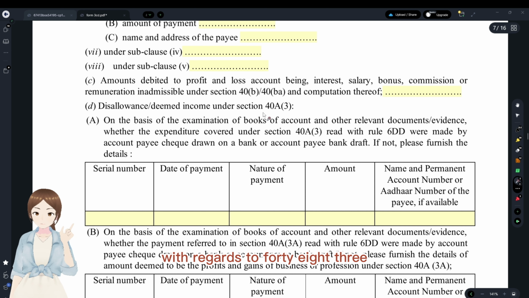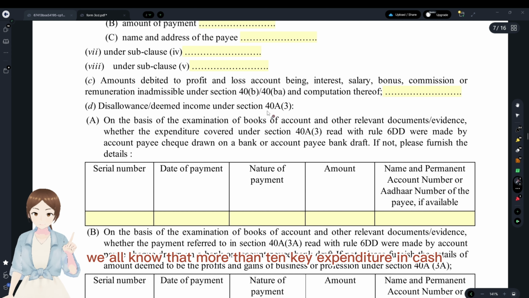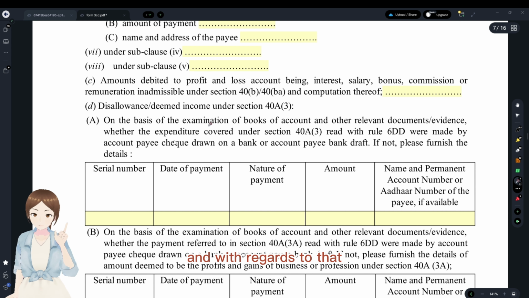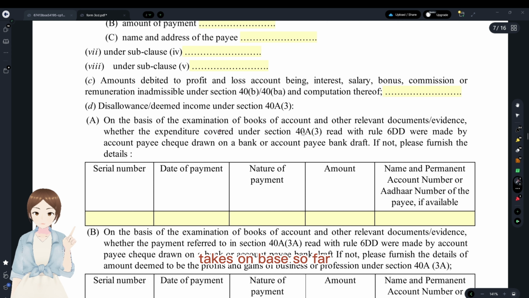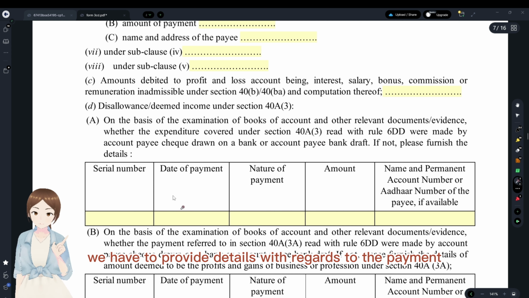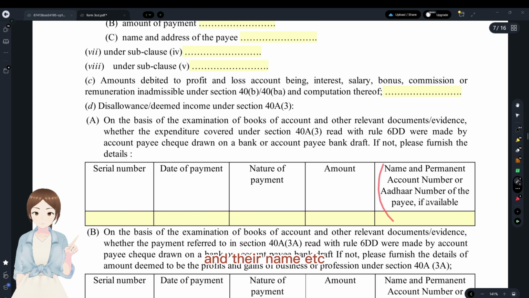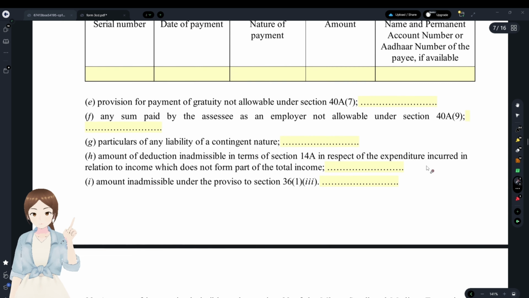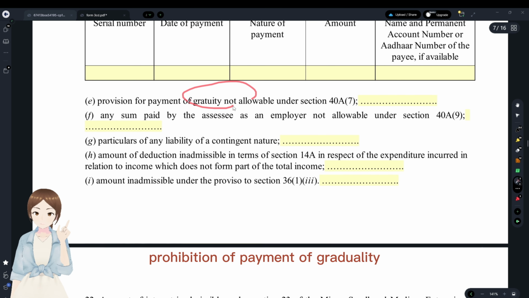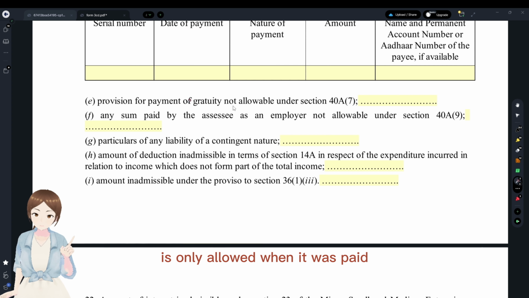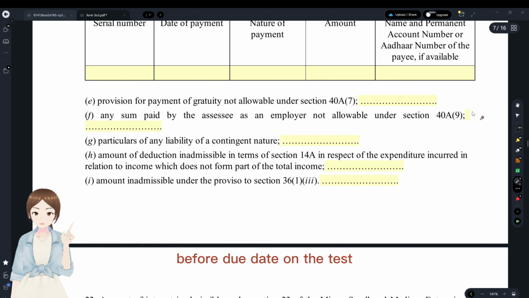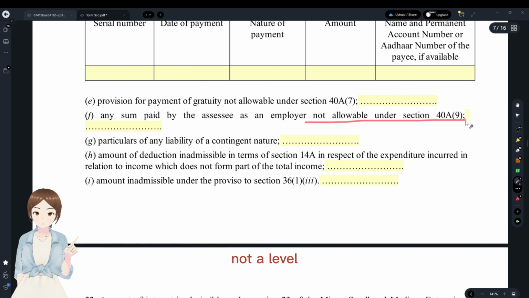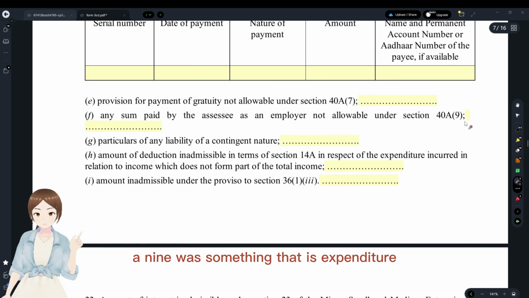For disallowance with regards to 40A(3), we all know that expenditure of more than 10K in cash has to be disallowed here. And with regards to that, we have to provide details with regards to the payment, nature of payment, amount, their name, etc. And this is also the same thing. Provision for payment of gratuity. The gratuity is only allowed when it was paid before the due date, so it has to be given here if not paid.